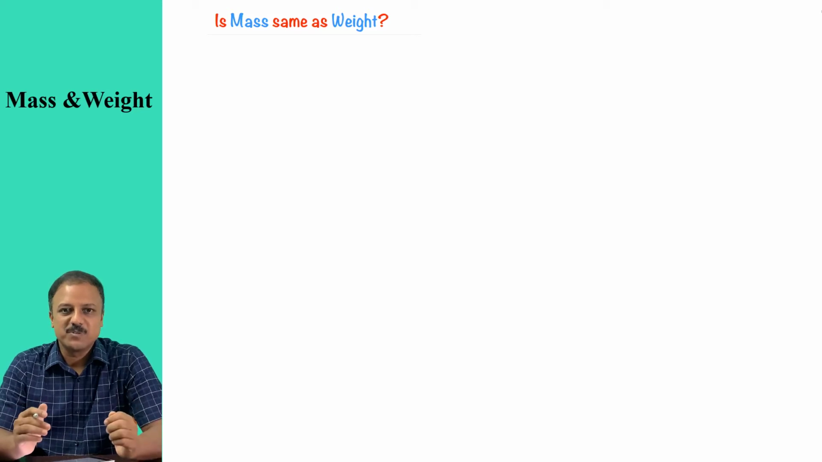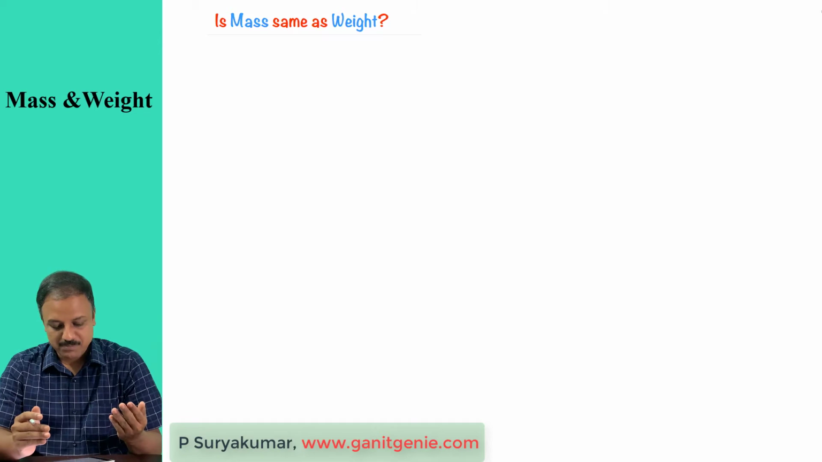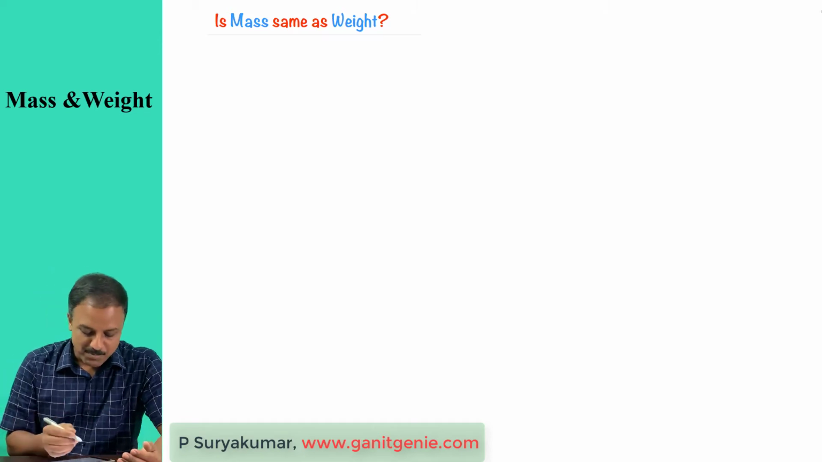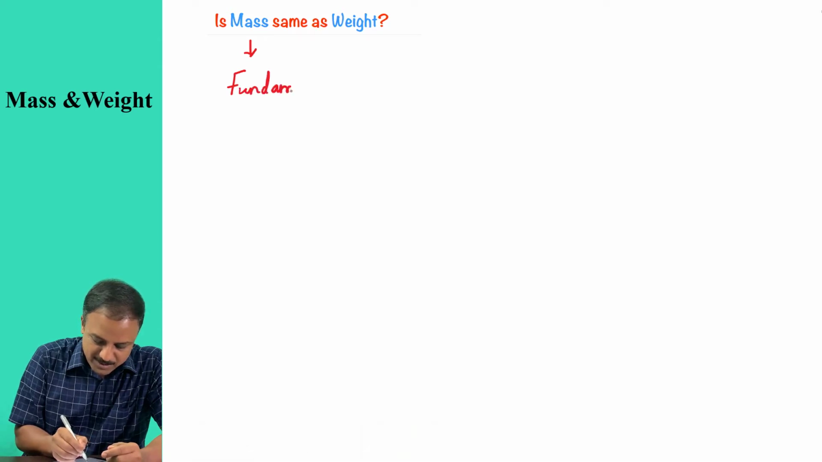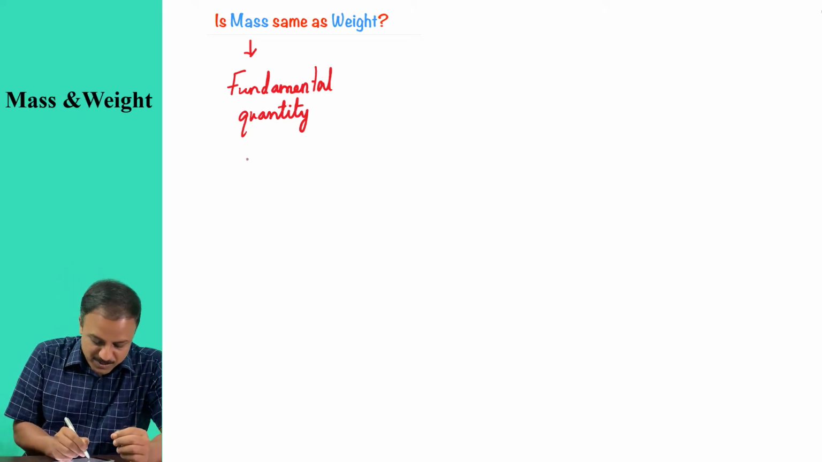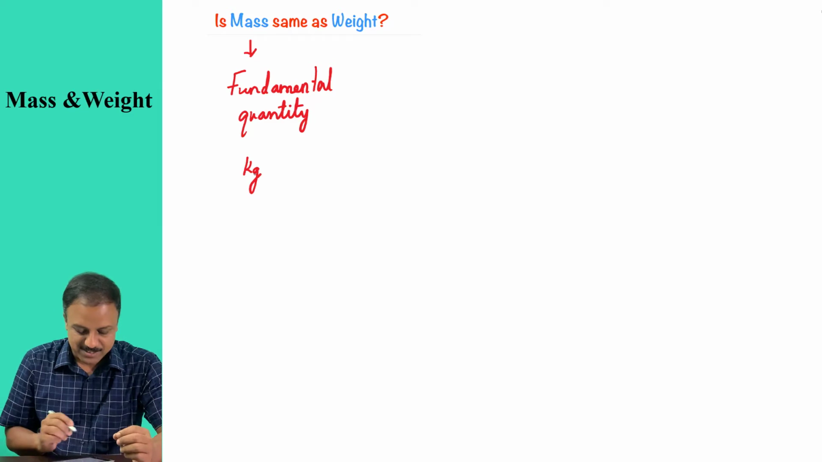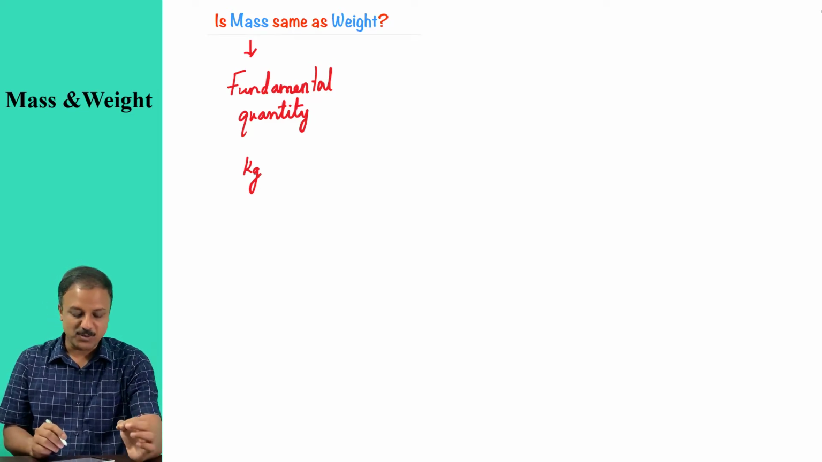I have a question for you. Is mass same as weight? Now, when you look at these two terms, mass and weight, mass is a fundamental quantity. So, we know this is a fundamental quantity. And you know the unit of mass is kilogram. So, in fundamental quantity, we have defined this. So, the unit of mass in SI units is kilogram.